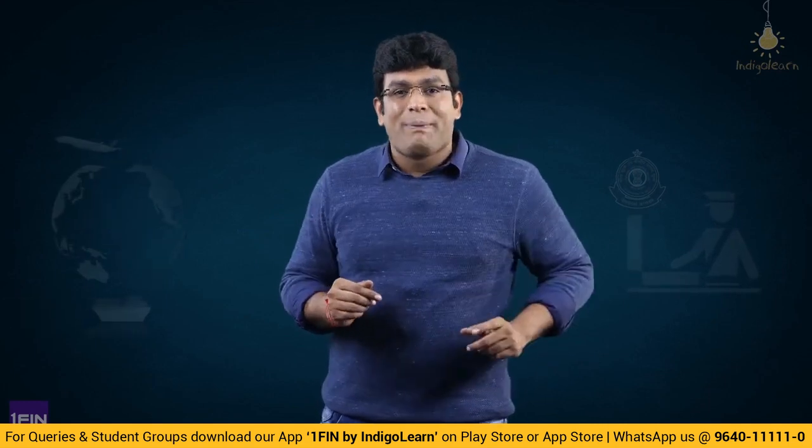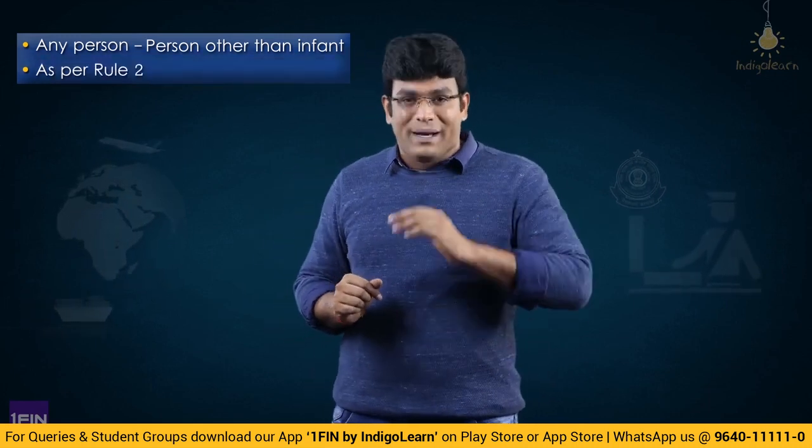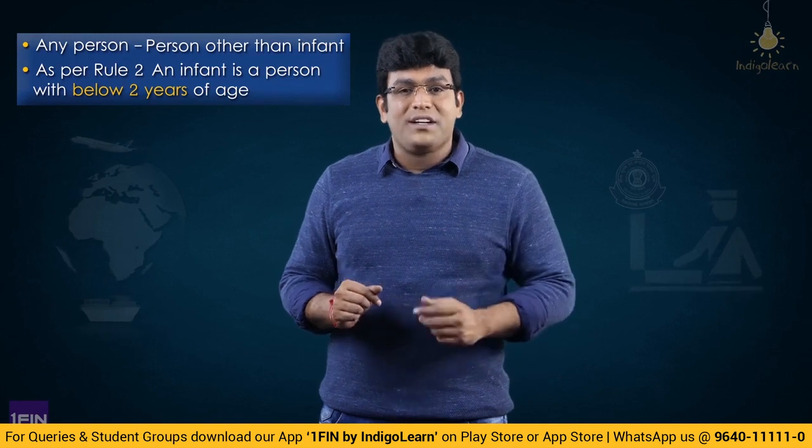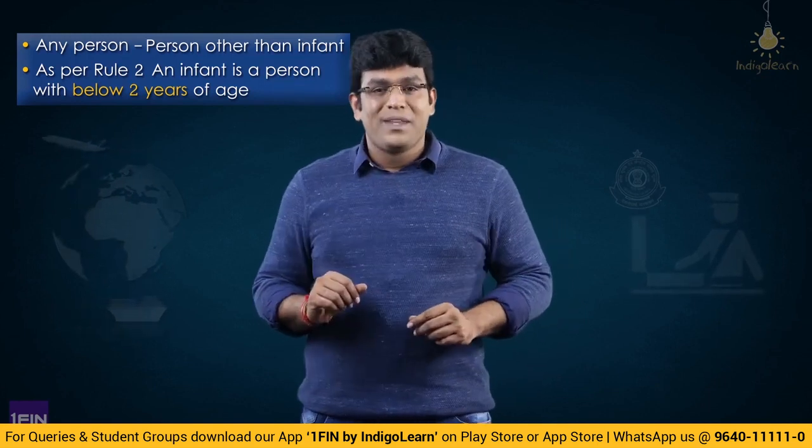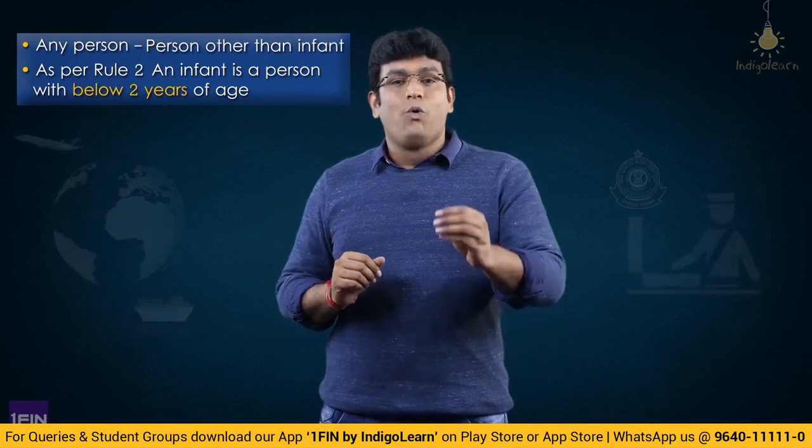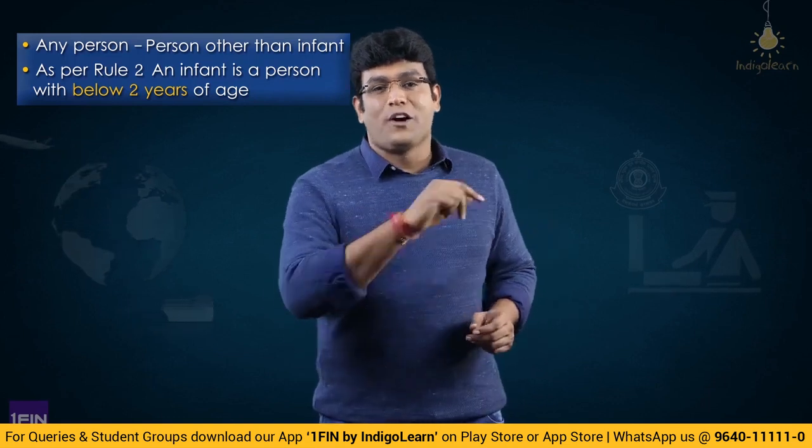Now when I say any person, that person is somebody who is other than an infant. Now who is an infant? An infant is a small baby. Now what is the meaning of the word small baby? They define it in the law. Rule 2 says infant means a person whose age does not exceed 2 years. Infant means a child who is not more than 2 years of age.